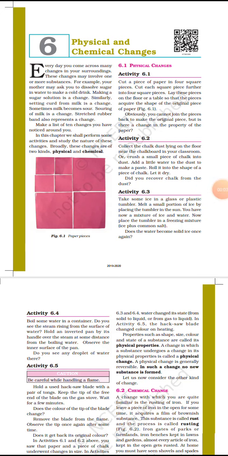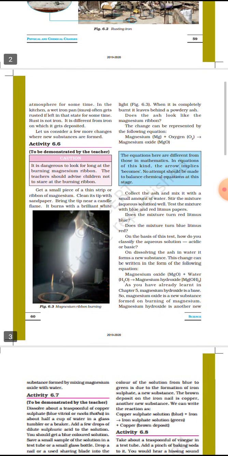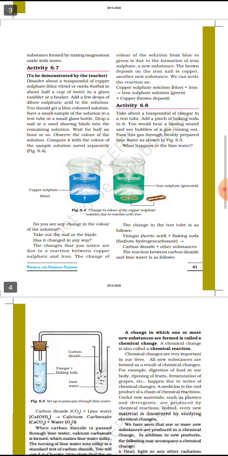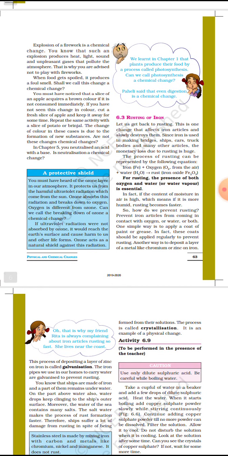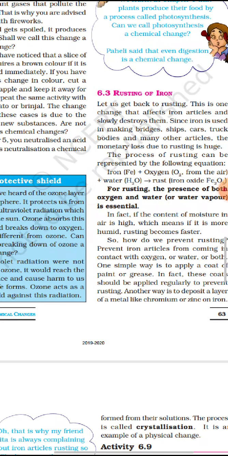Good morning, students. Today we are going to see the continuation of the lesson physical and chemical changes. In the last two classes, we saw about the physical changes and chemical changes. Now we are going to see about the rusting of iron. How the iron rusts, we are going to see.